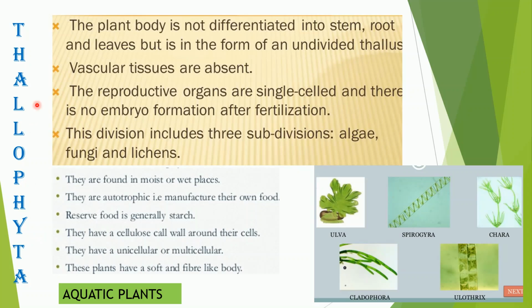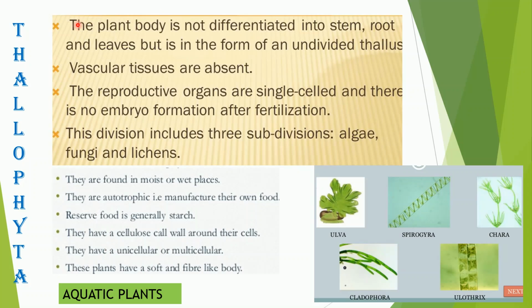Thallophyta. Thallus, as the name says, means a body structure which is not differentiated. You can say the first formed plants are called Thallophyta, which were preferably aquatic. They grew in which medium? Water. They preferred a very good aquatic medium where there was abundant water.